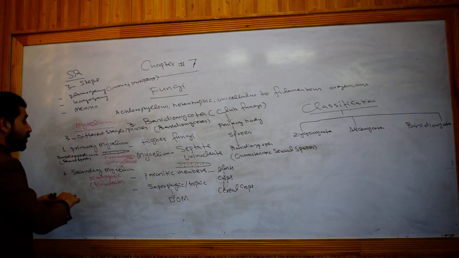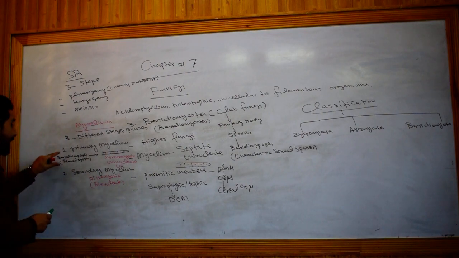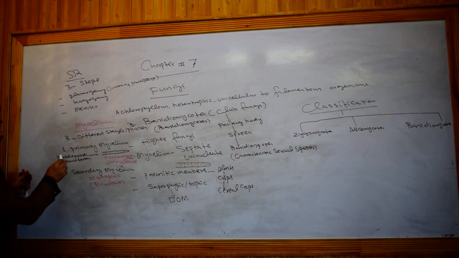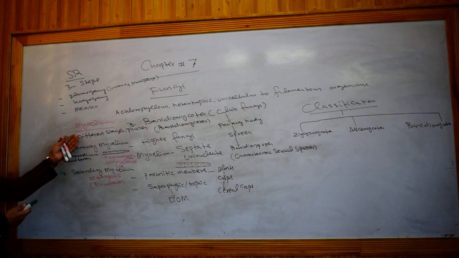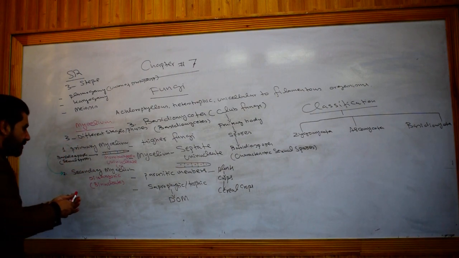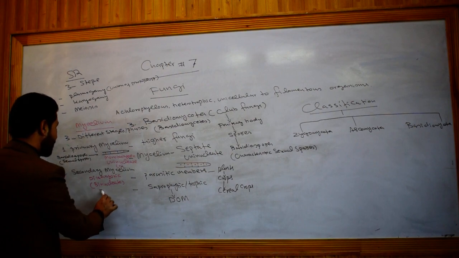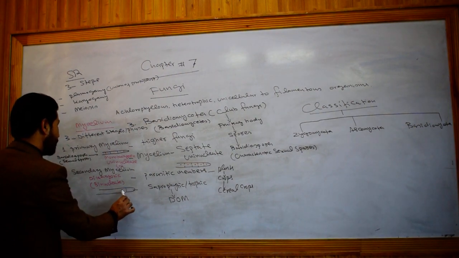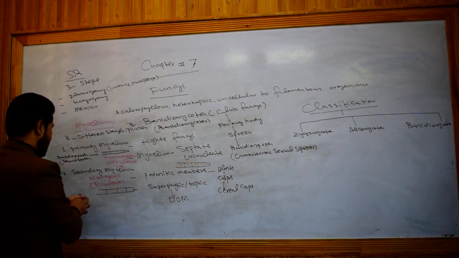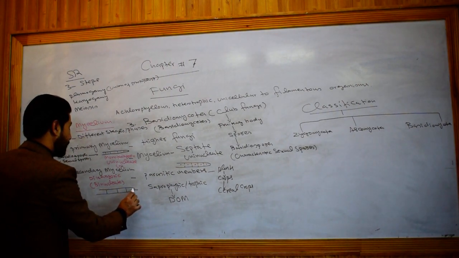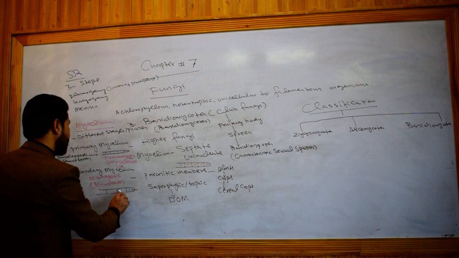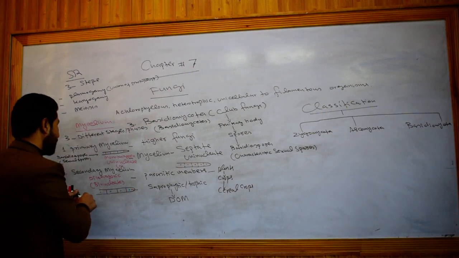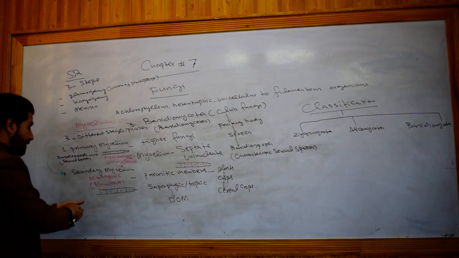Binucleate means two types of nuclei will be present, and primary mycelium gave rise to secondary mycelium, because there are different methods involved in the conversion of primary mycelium into secondary mycelium, and secondary mycelium will always be dikaryotic. By dikaryotic we mean it will be binucleate in condition.